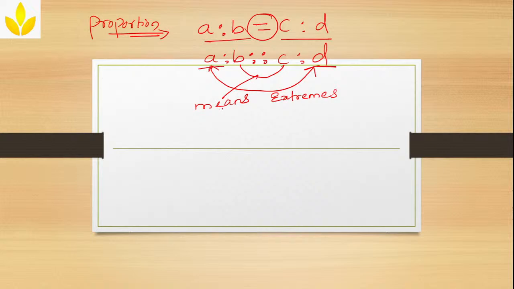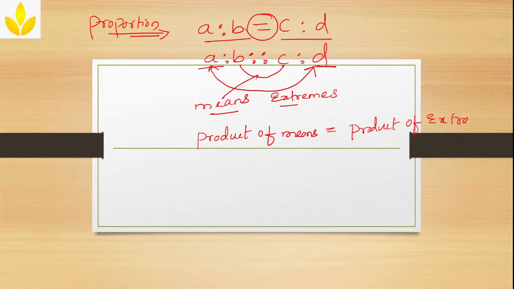The product of means is always equal to the product of extremes. The means are B and C, so B into C is equal to A into D, where A and D are extremes. Clear? So this is about proportion.